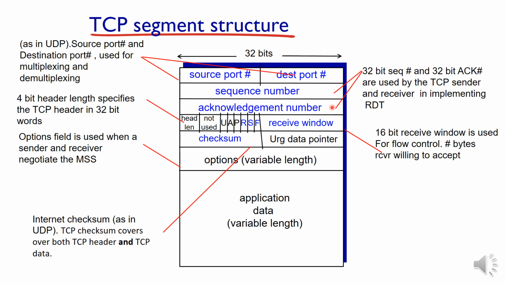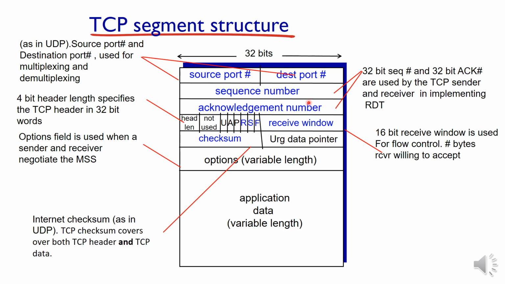The acknowledgement number is always given for a respective sequence number, that is, if sequence number n is received at the receiver, then the acknowledgement number n will be returned by the receiver. These two are 32-bit numbers, and in previous RDTs we studied sequence numbers that were only 0 and 1, alternating, but here it is not like that. It is a continuous incremental number,